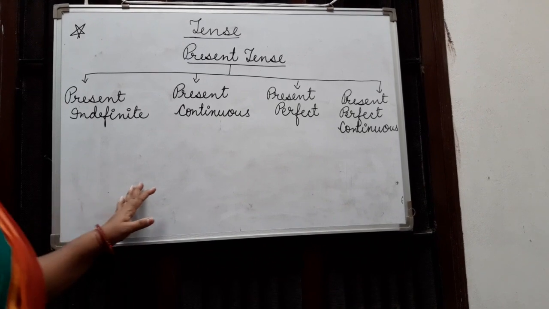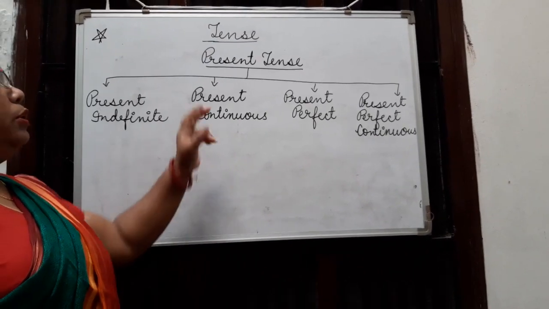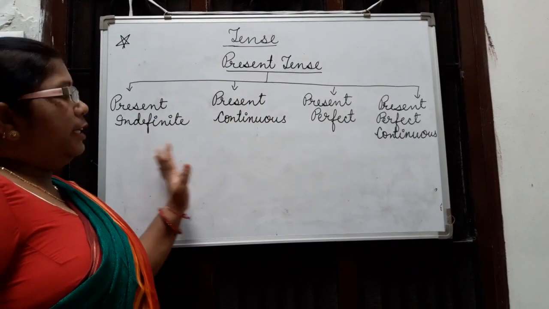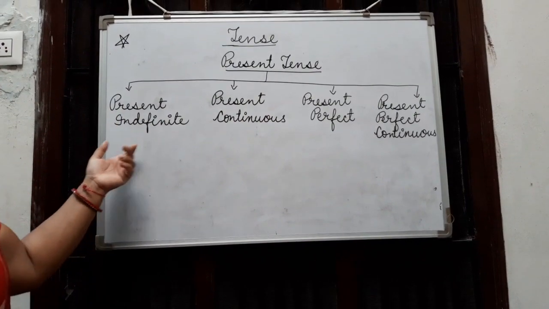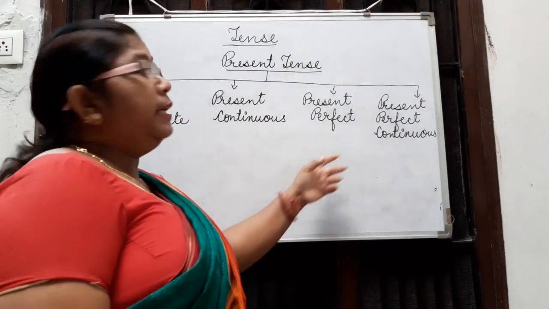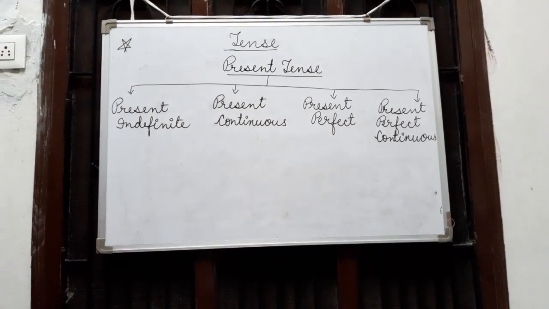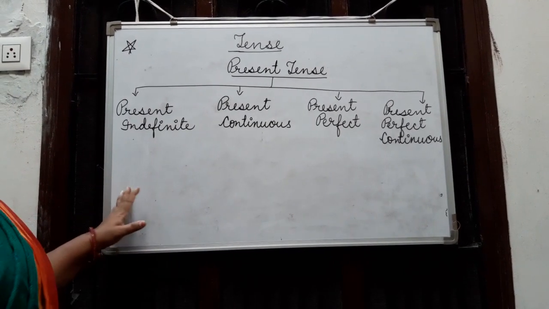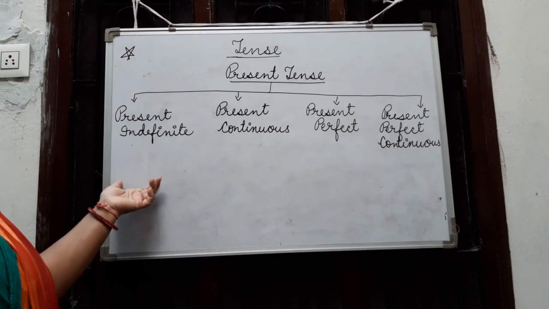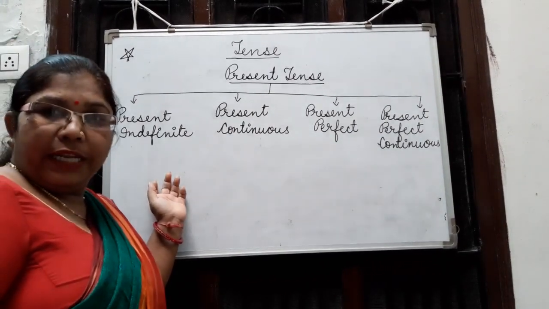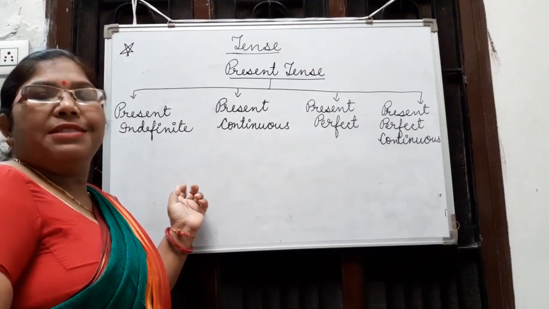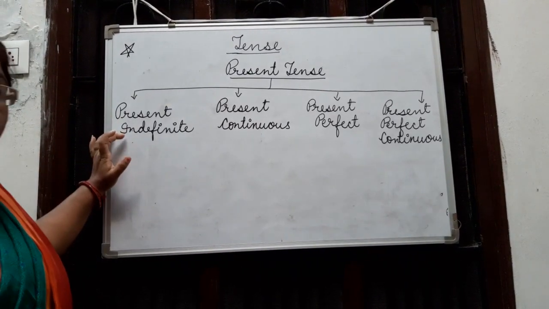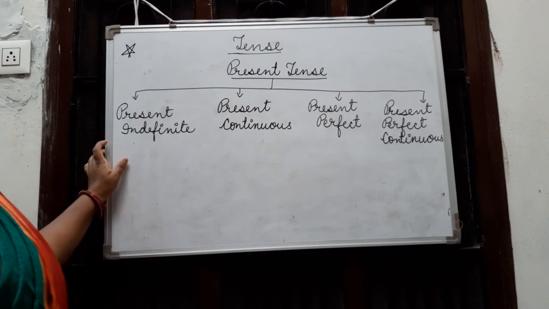Yes friends, in today's video we will describe only present tense. I said that present tense is divided into four parts: present indefinite, present continuous, present perfect and present perfect continuous. So first of all, present indefinite. Present indefinite is used for the work which is done in present time or any habitual action, universal truth, scientific fact. We use simple present or present indefinite. Present indefinite tense is also known as present simple.